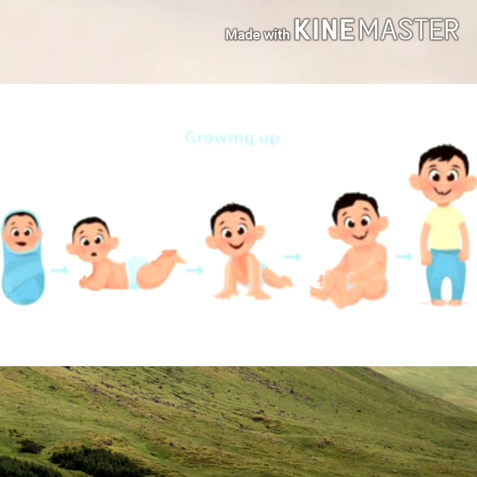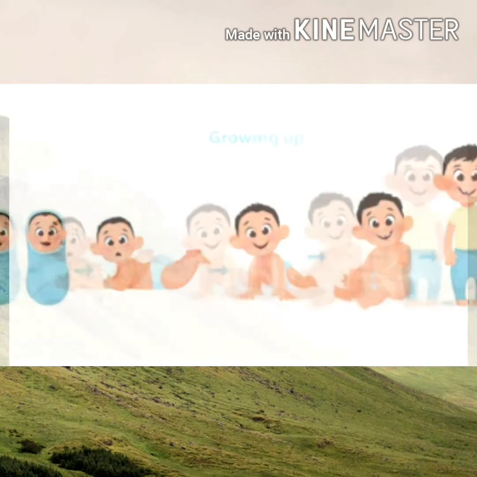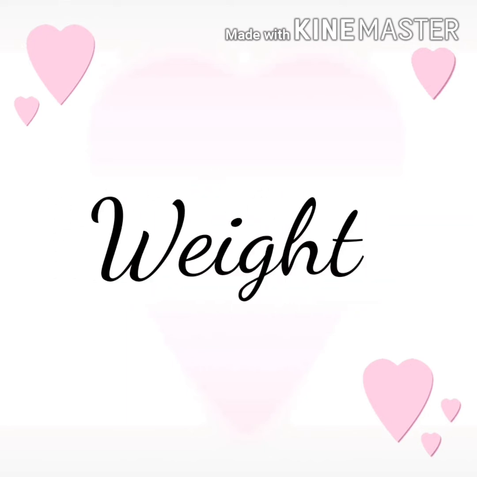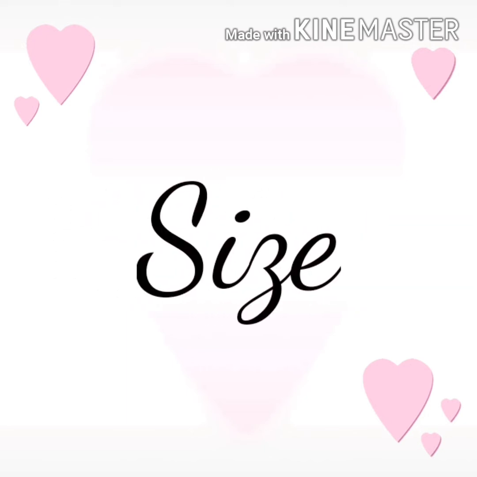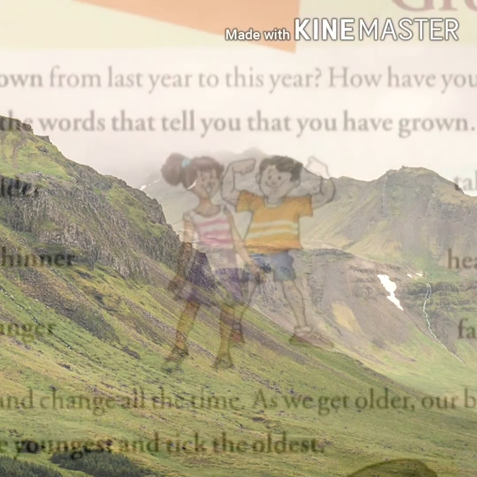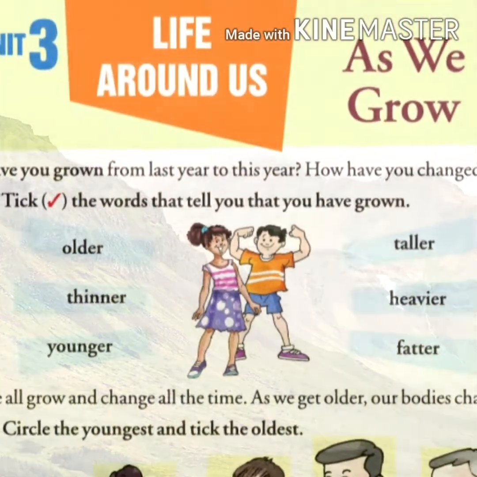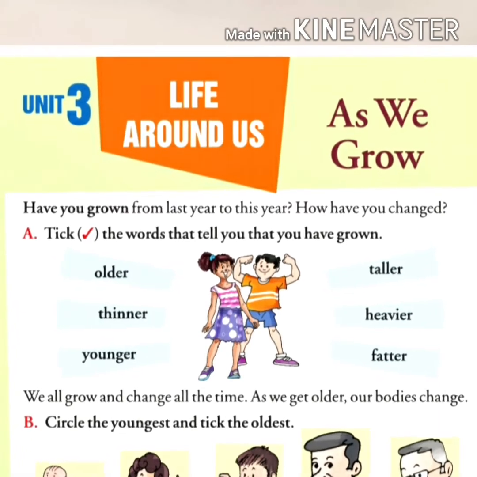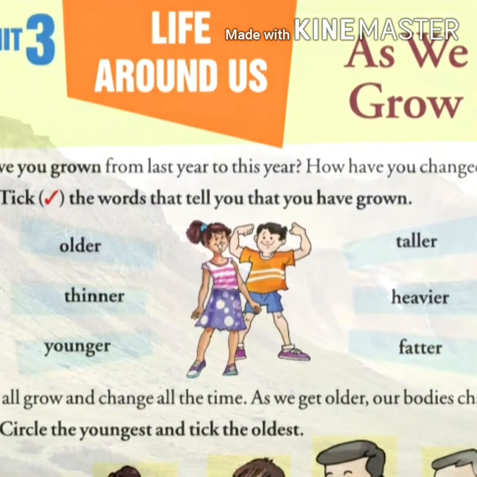So, as the living things start growing, they get older with the passing time and their body keeps on changing, because growth takes place in terms of age, height, weight, and size. Okay, so now here you can see in A number that some words are given and you have to tick the words that tell you that you have grown.